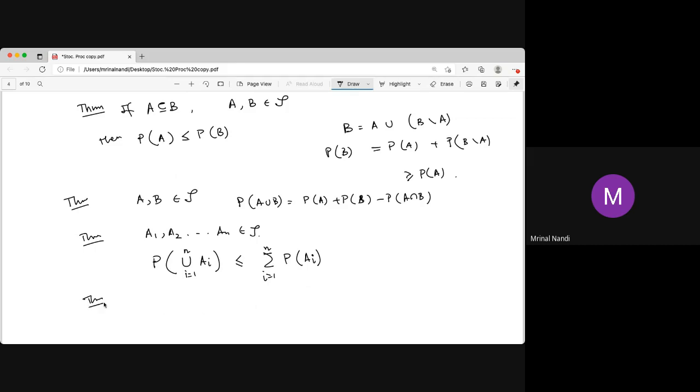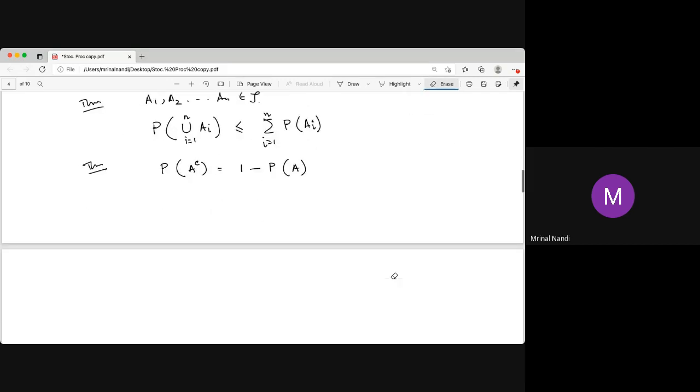This is easy to check, and probability of A complement is 1 minus probability of A. That is also easy using that summation part.